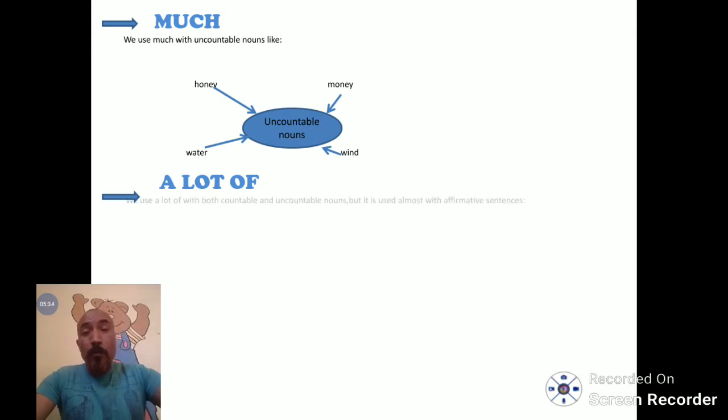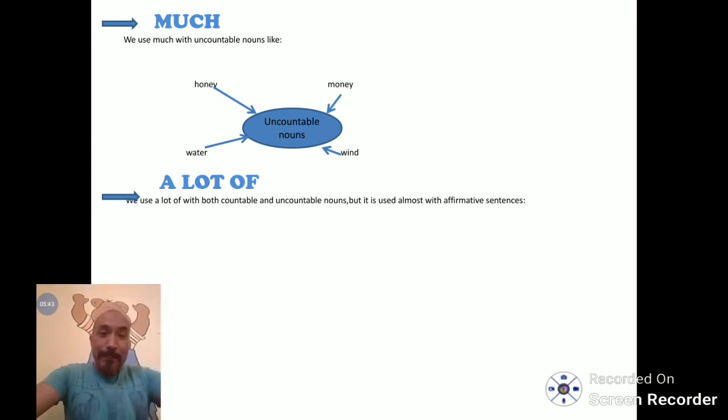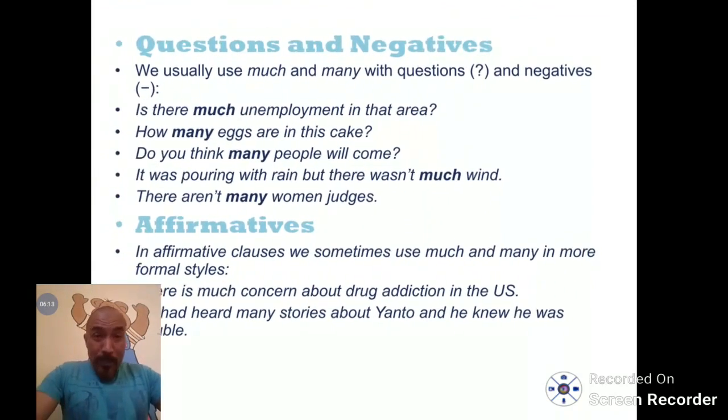Now we are going to see when we use a lot of. We use a lot of with both countable and uncountable nouns, but it is used almost with affirmative sentences. This does not mean that we cannot use it with negative, but we use it mostly with affirmative sentences. Examples: they have a lot of friends, or I have a lot of money, or I have a lot of time. In these sentences, we notice that we can use it with countable and uncountable nouns.